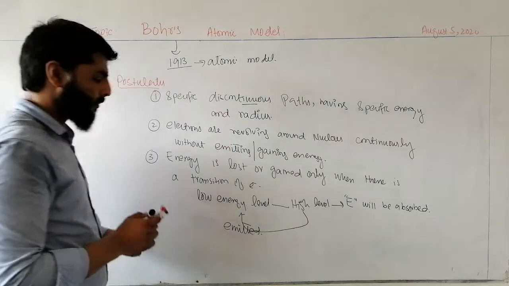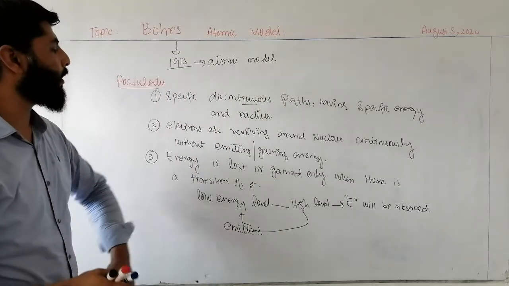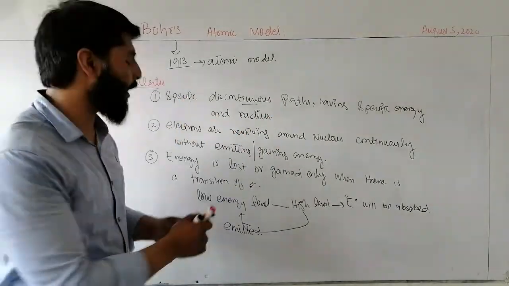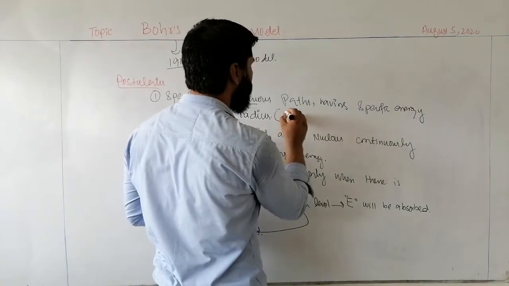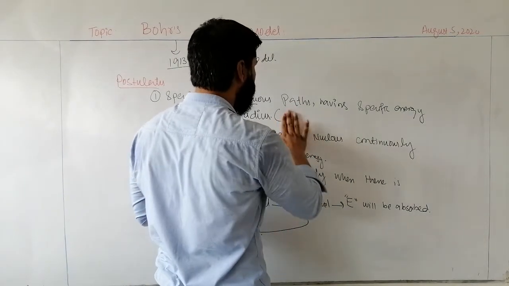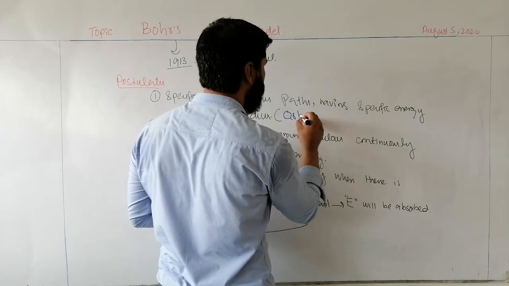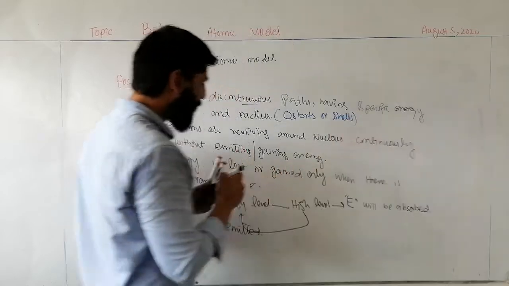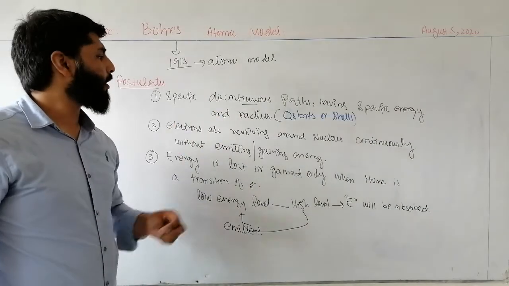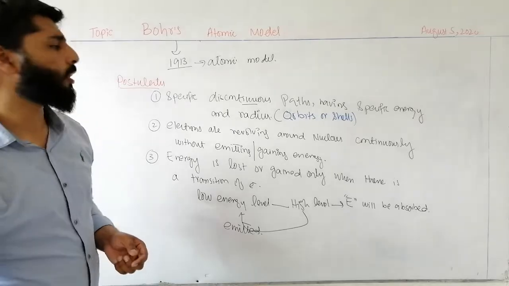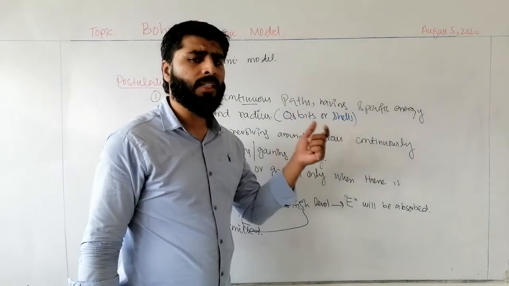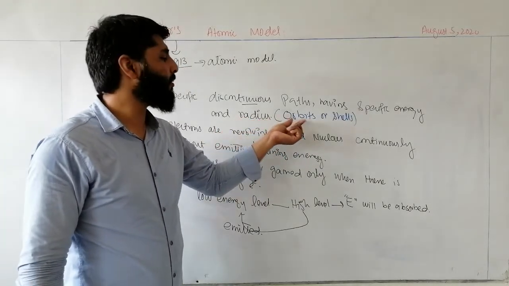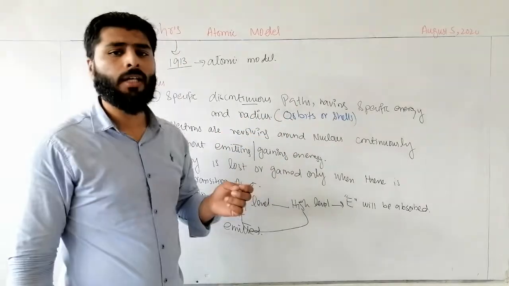He said that electrons are revolving around the nucleus in specific paths. He named those specific paths orbits or shells. He said that electrons are revolving continuously around the nucleus in a specific path of fixed energy and fixed radius. That specific path is known as an orbit or a shell.